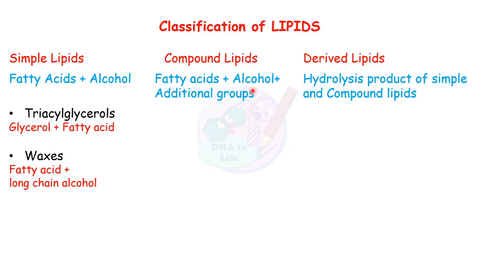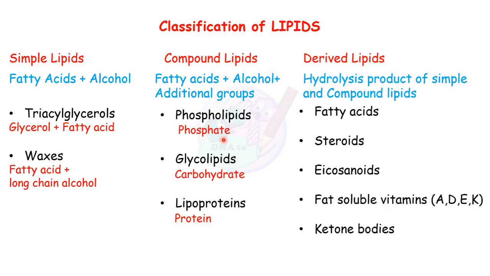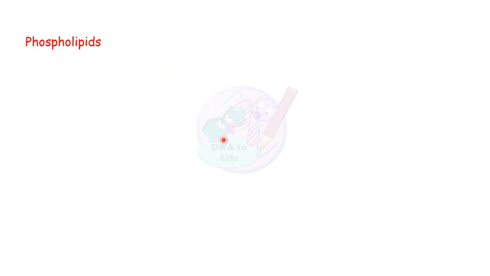In previous lectures, we have discussed the simple lipids, that is triacylglycerol and waxes. In this lecture, we will discuss one of the compound lipids, and that is phospholipids. The rest of the lipids we will discuss in other sections. So let's talk about the phospholipids. Phospholipids contain fatty acid, alcohol, and phosphate group.